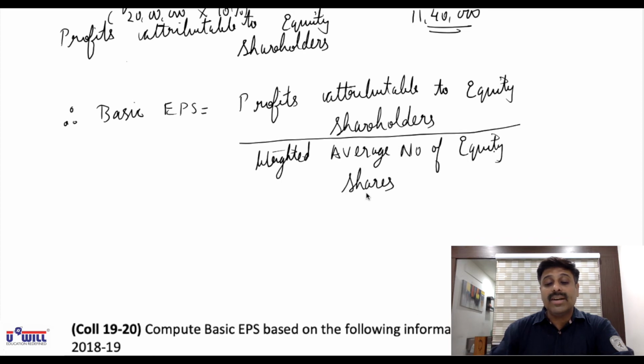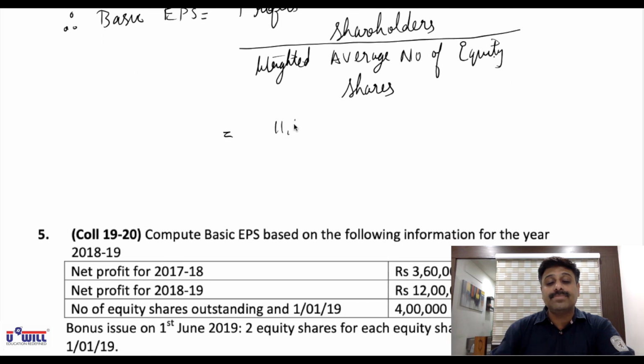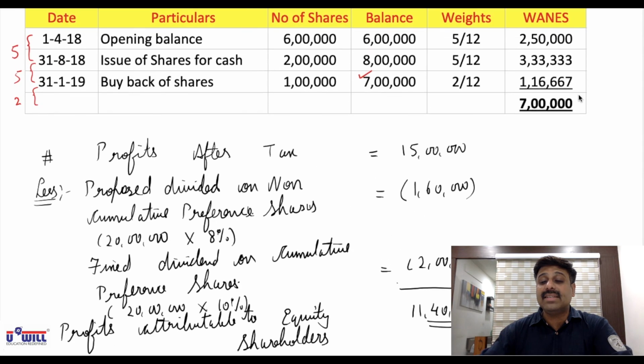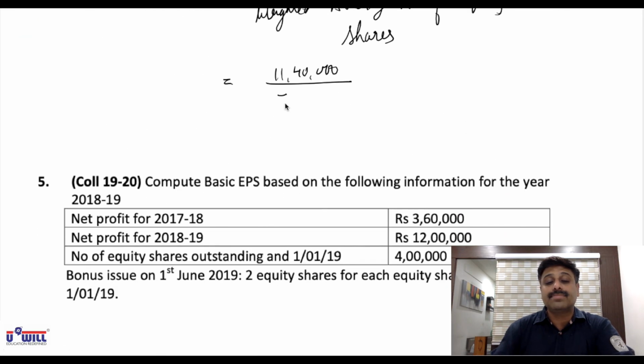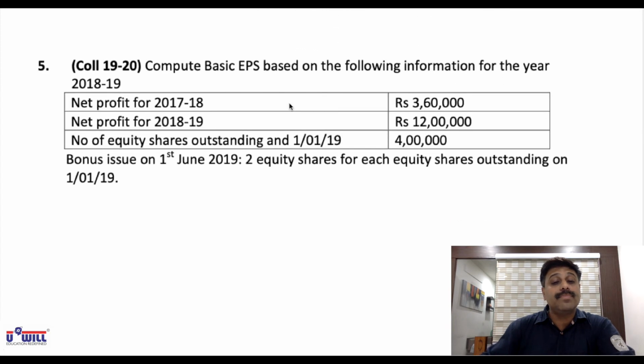Now, what did we obtain? Profits attributable to equity shareholders 11,40,000 divided by, what did we find? Gains in the first table, 7 lakhs. So do it everyone. 11,40,000 divided by 7 lakhs, that is 1.628, means we round it off to 1.63. Rupees, don't forget. How is EPS expressed in rupees? So rupees 1.63. That is our final answer.